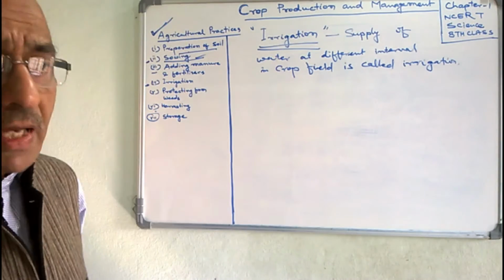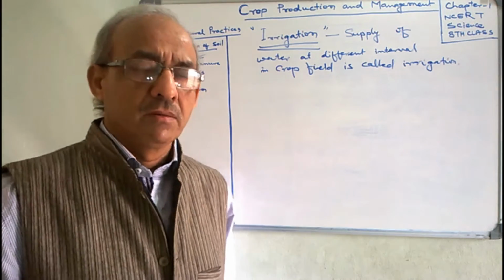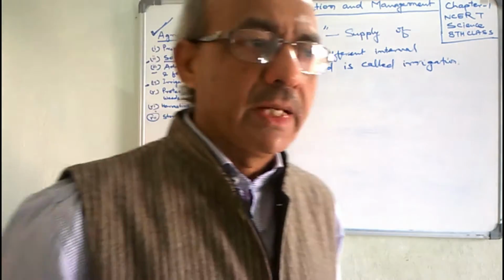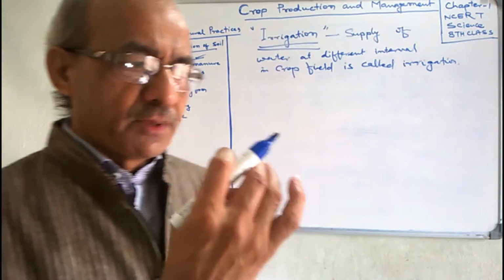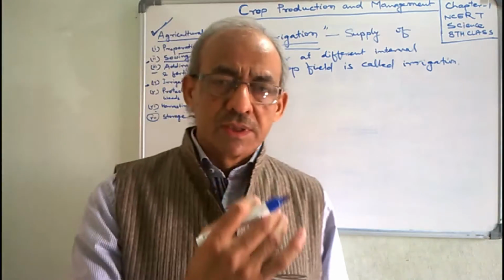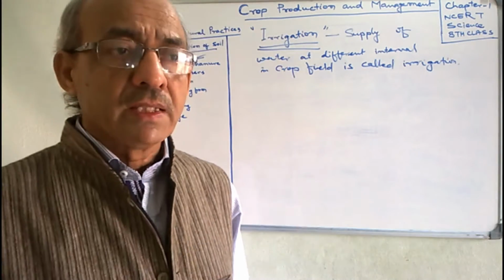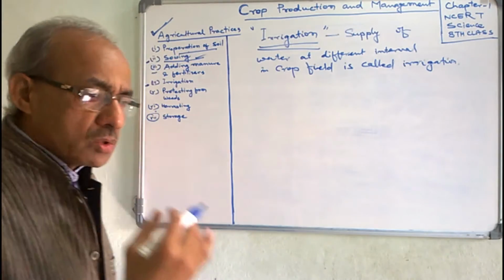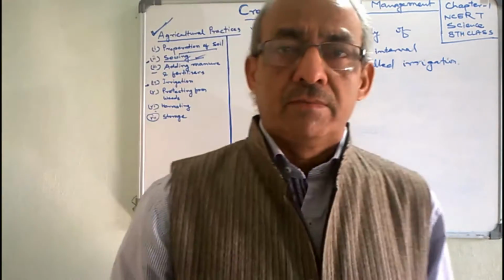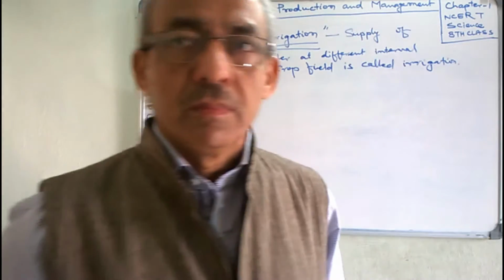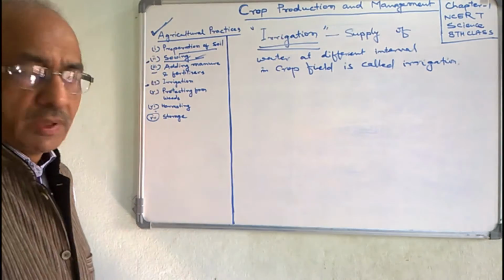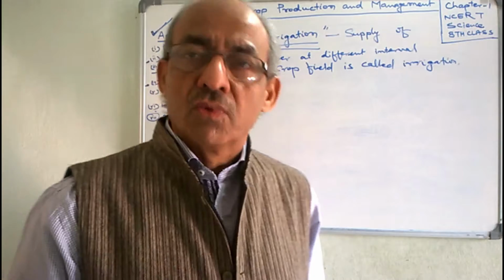Now we will discuss why water is essential for the crop plants. We know that after air, after oxygen, water is the second most required component of the atmosphere for the survival of all living beings, not only for the plants.